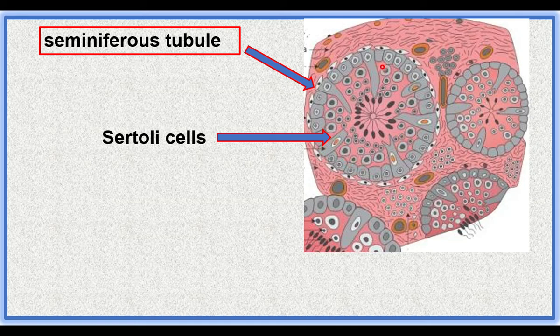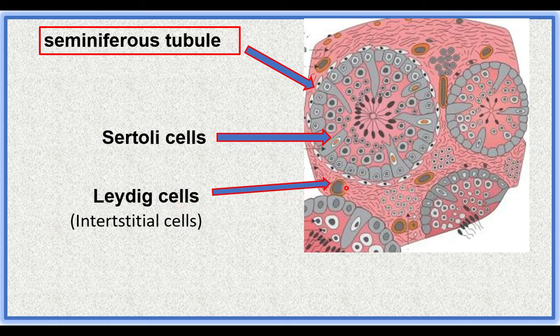This is one seminiferous tubule. This is another tubule. In between the seminiferous tubules, the space is called the interstitial space. The interstitial space has some cells called interstitial cells or Leydig cells.